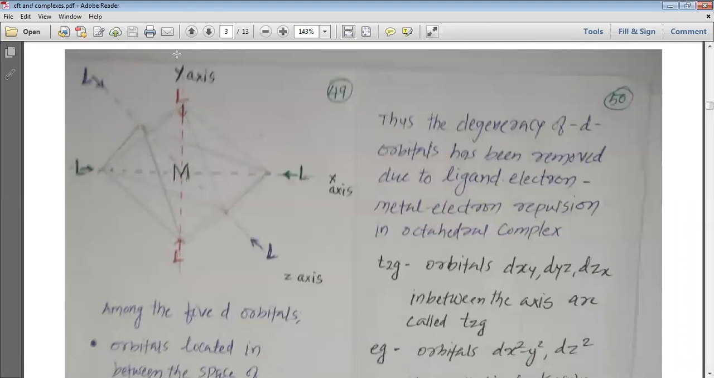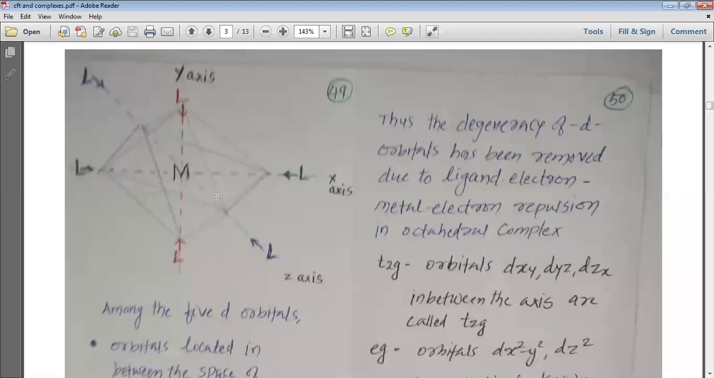You can see that this is the octahedral compound where you have the y-axis, x-axis and z-axis. From the axes, you can see that the six ligands attack from minus x and plus x, minus y and plus y, minus z and plus z. I have shown them in 3 different colors, red, green and blue.